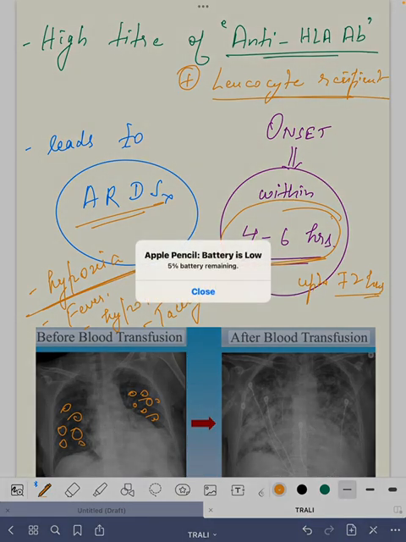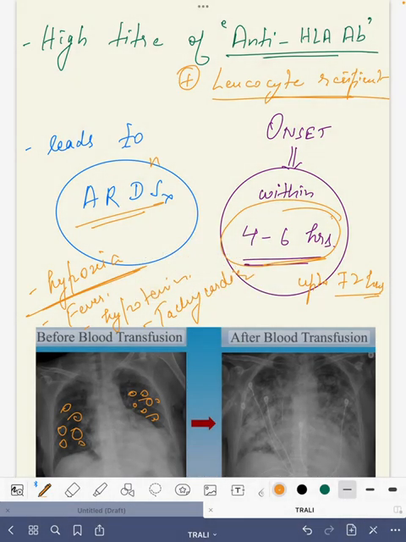and that edema is non-cardiogenic, right? As we are already aware, the ARDS edema is non-cardiogenic, there is no involvement of the left atrium. Here also it is the same. So non-cardiogenic edema will occur.